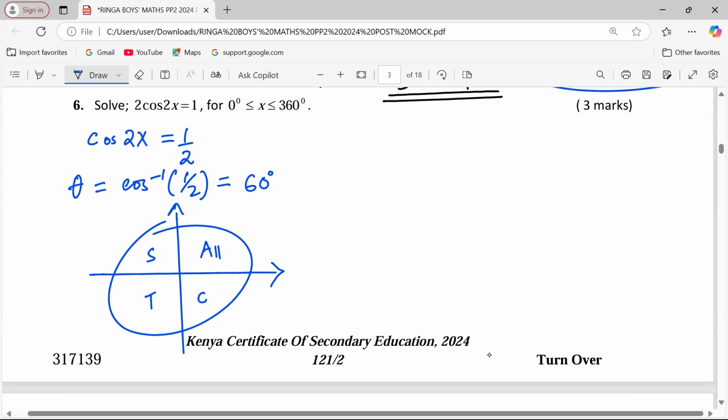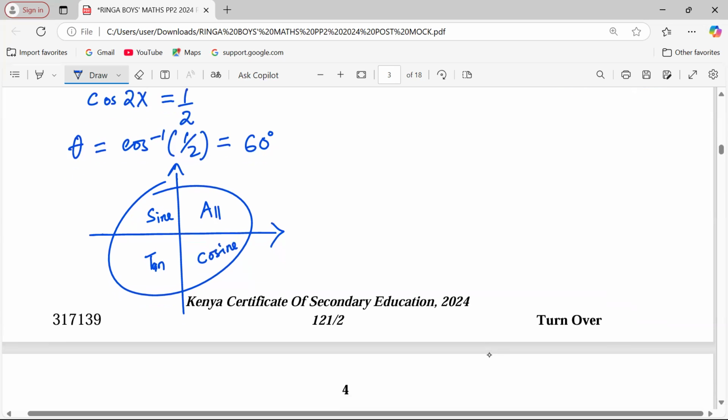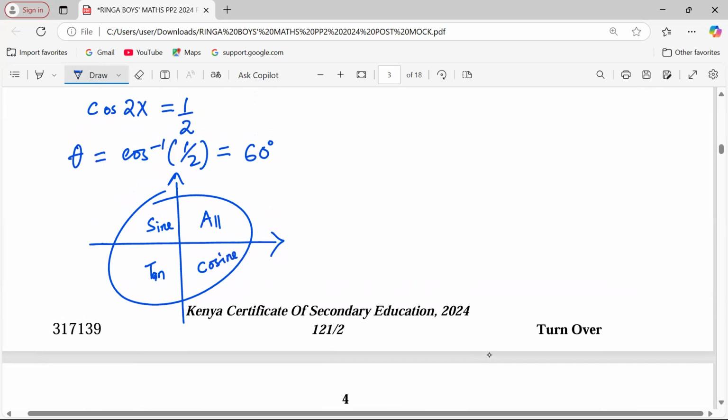In the second, it is only sines which are positive. In the third, it is only tangents, tan, which are positive. And finally, cosine alone is positive in the fourth quadrant. So the angle is first measured as theta in the first quadrant.